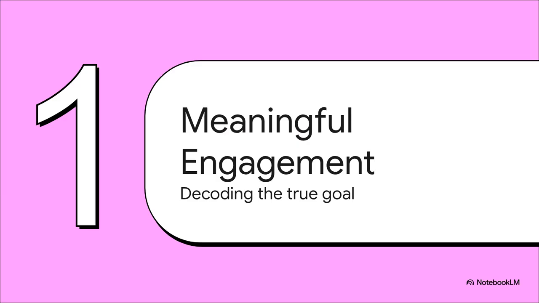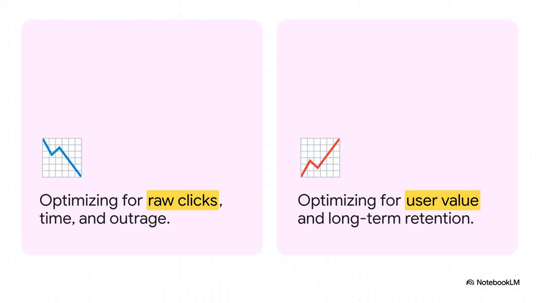All right, let's kick things off with Section 1, Decoding Meaningful Engagement. We absolutely have to start by addressing a massive myth about how these platforms actually measure success. The amateur assumption, and we hear this all the time, is that algorithms just want to harvest your raw time, farm cheap clicks, and provoke outrage. But the mature engineering goal is entirely different. System architects at this level are actually optimizing for user value and long-term retention.